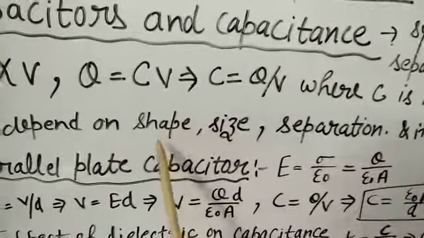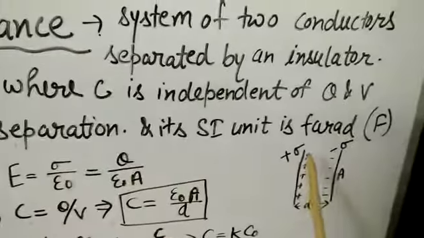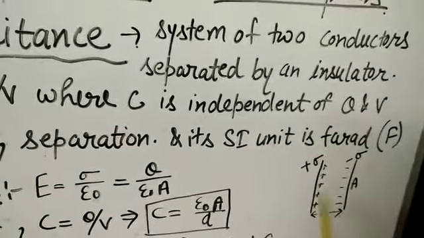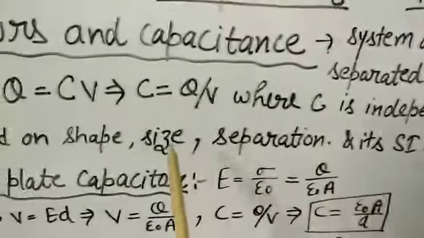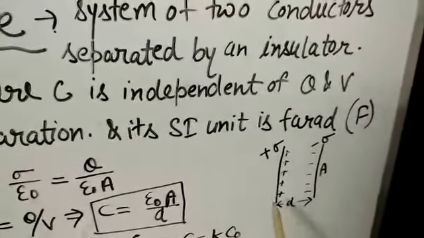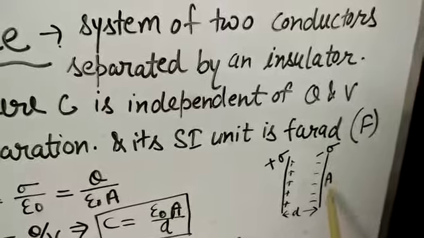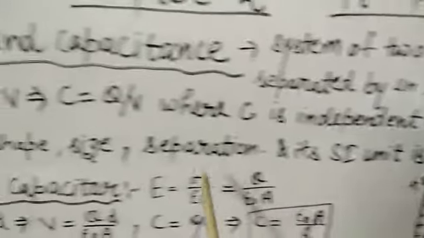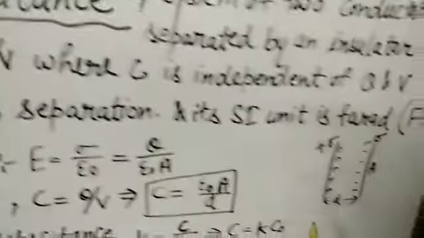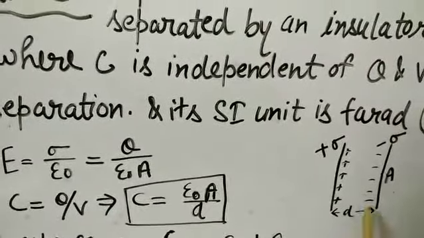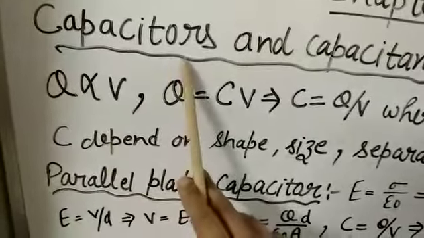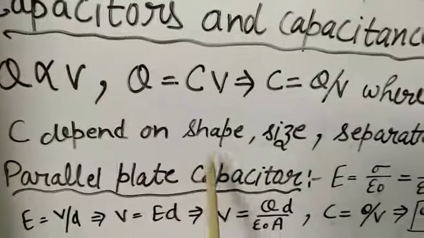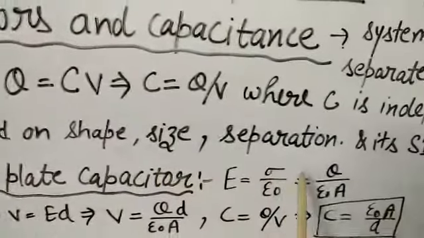I am talking about the shape of the conductors, meaning whether it is cylindrical or whether it is parallel. Size means the area of the capacitor, and separation means small d is the separation between these two conductors. So capacitance depends on the shape, size and separation.